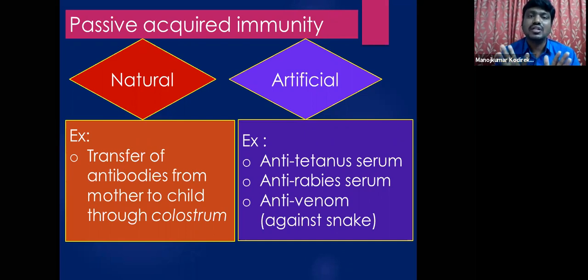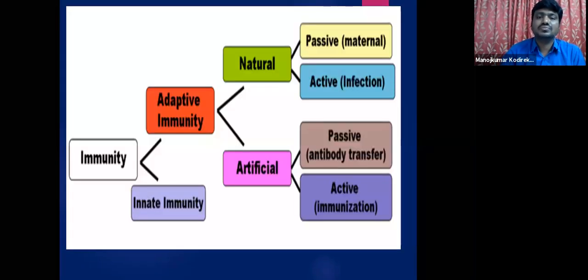So on the whole, there are two types of immunity: innate immunity and adaptive immunity. Adaptive immunity is again differentiated into different types, as I mentioned just now. This picture clearly shows how the differentiation of immunity takes place: adaptive immunity, natural, artificial. In active immunity, our body itself produces antibodies.